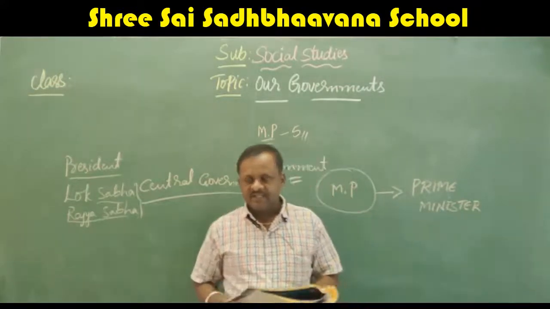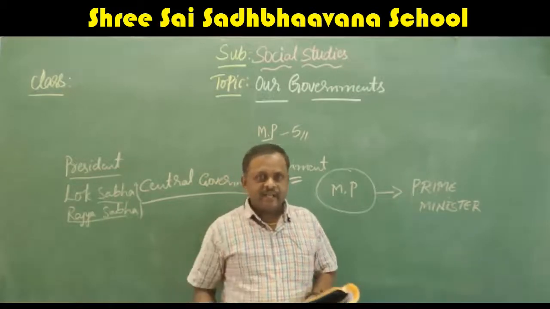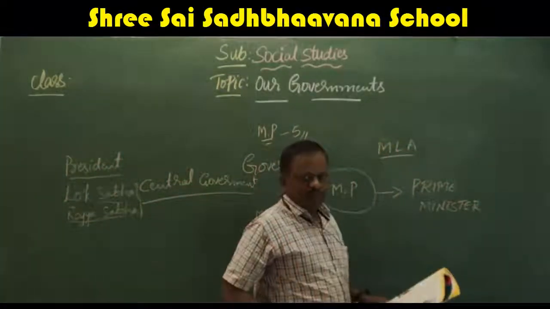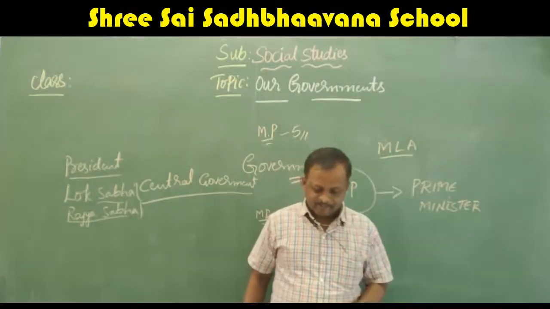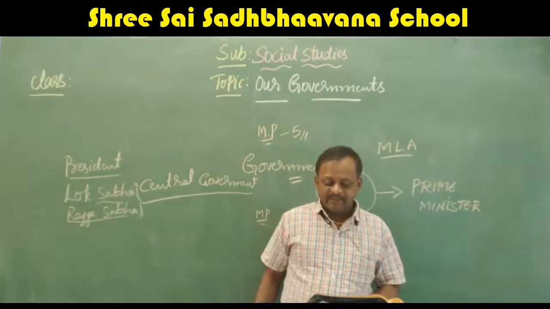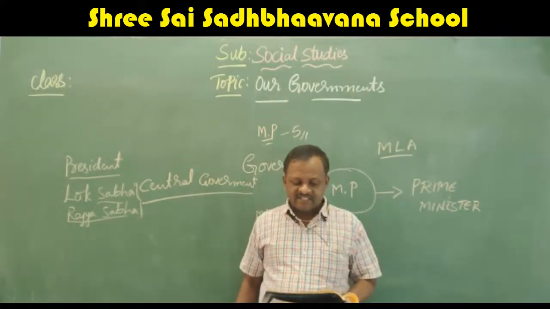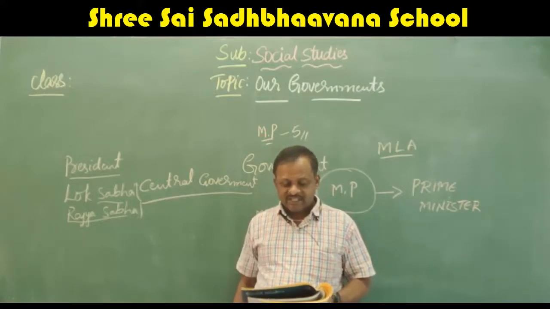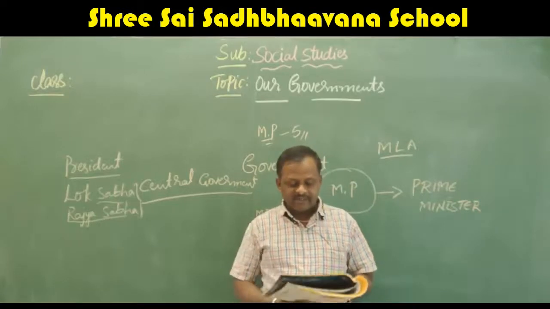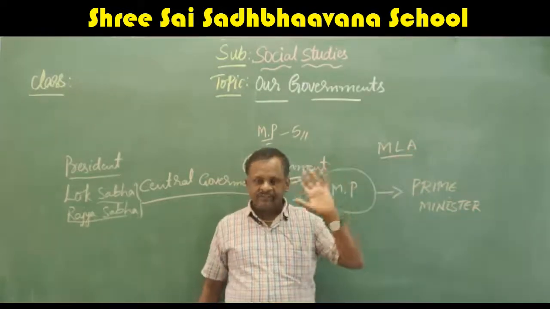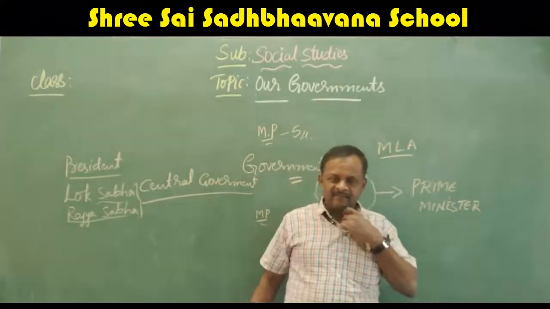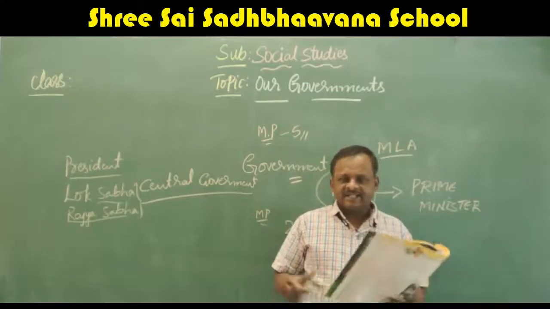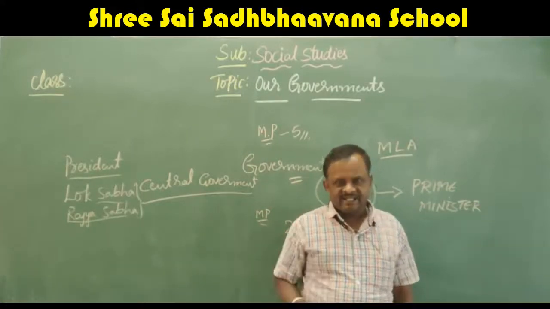For example, in our Karnataka, we conduct an MLA election, Member of Legislative Assembly election. Okay, here what do the MLAs do? The governor is the head of the state. The chief minister forms the government along with his ministers. The people of the state cast their votes and elect their representatives who are called members of the Legislative Assembly or MLA. First, what will they do? They will announce the election. In that, the ruling party and other parties will select the candidates to stand in the election.